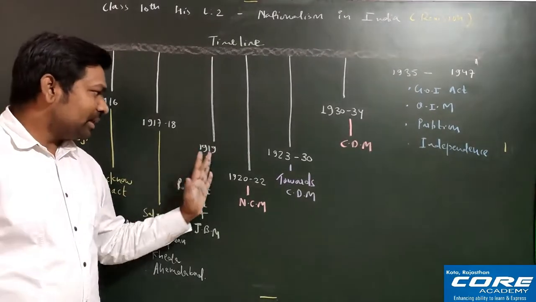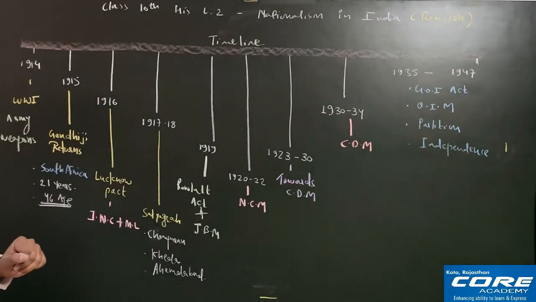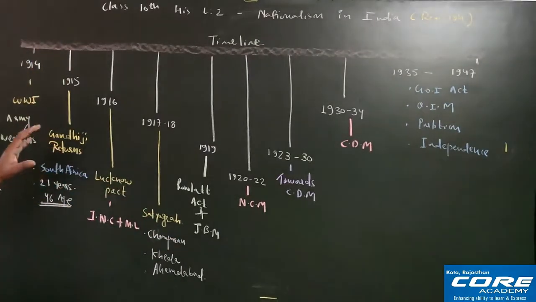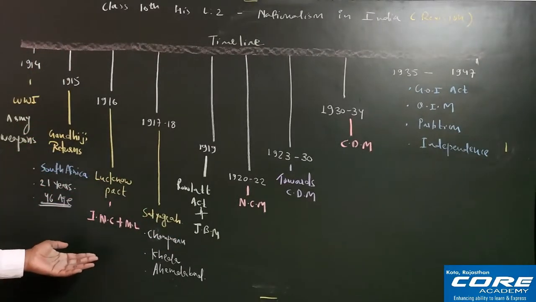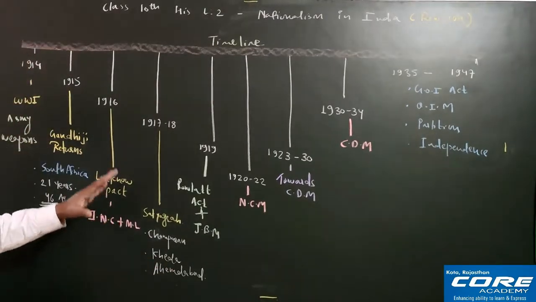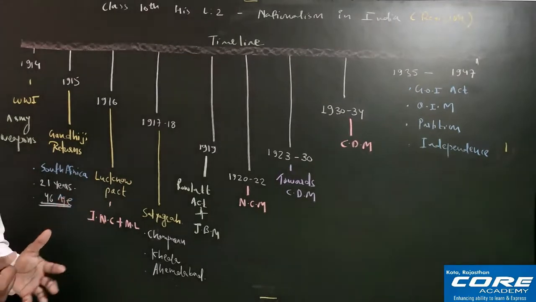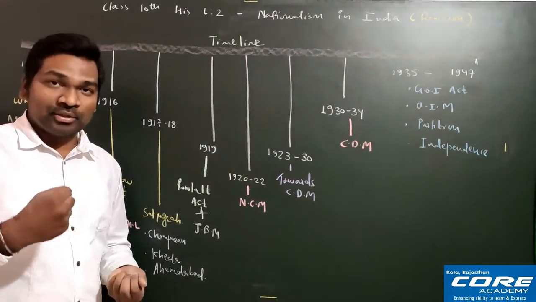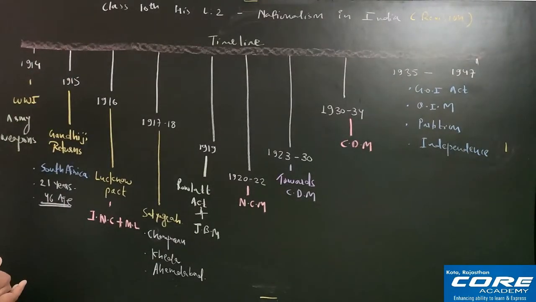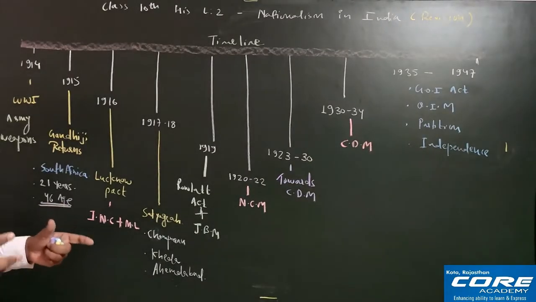Now we will come to this part, that is 1919, which is very, very important. But before that, I just want to tell you that you can see all the good things are happening after the arrival of Gandhiji. See, the Lucknow Pact took place, then the satyagrahas were also highly successful, right? So all these good things were going on, and because of that, people were feeling united, that yes, our leaders are doing something very good. So that is why people are coming together, and the movement was becoming bigger and bigger.